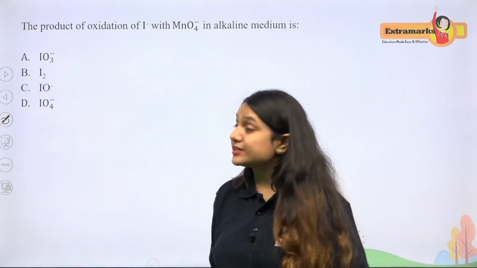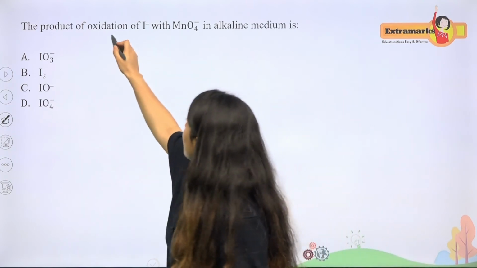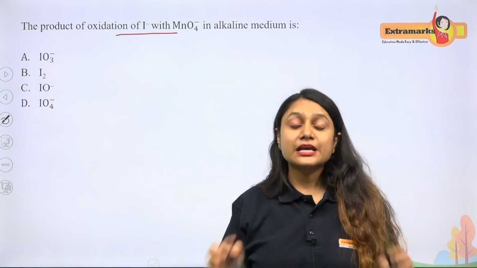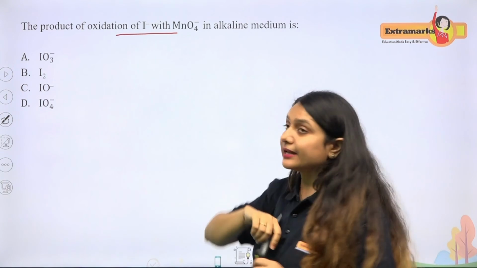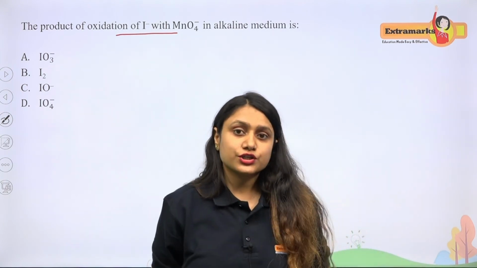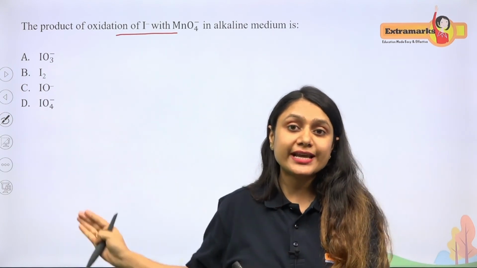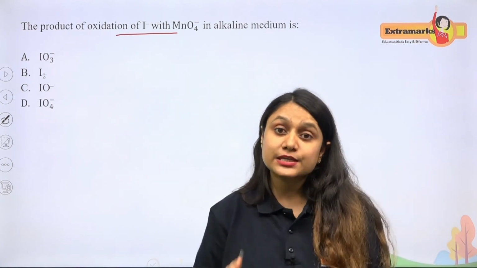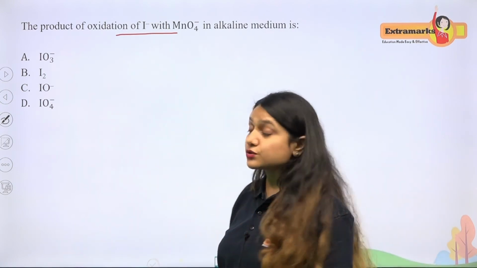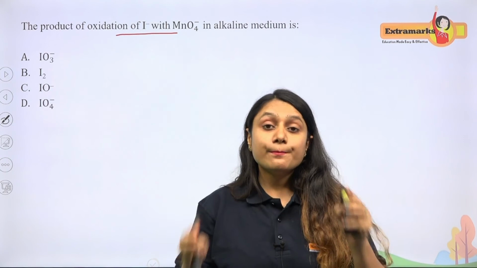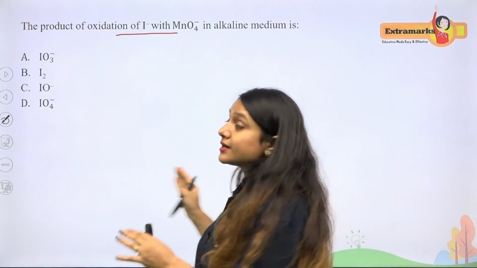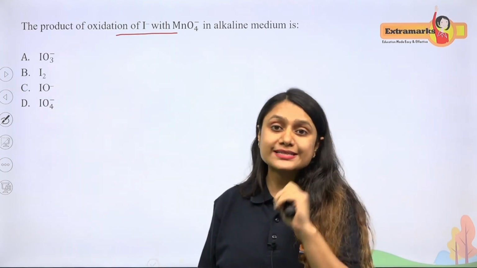Here it is. They are asking the product of oxidation of I- with MnO4- in alkaline medium. This is a really very interesting question. Many times JEE asks this question and puzzles all of you. So how to solve this question? Because I see many of the students answered this question wrong. So what is the correct answer?